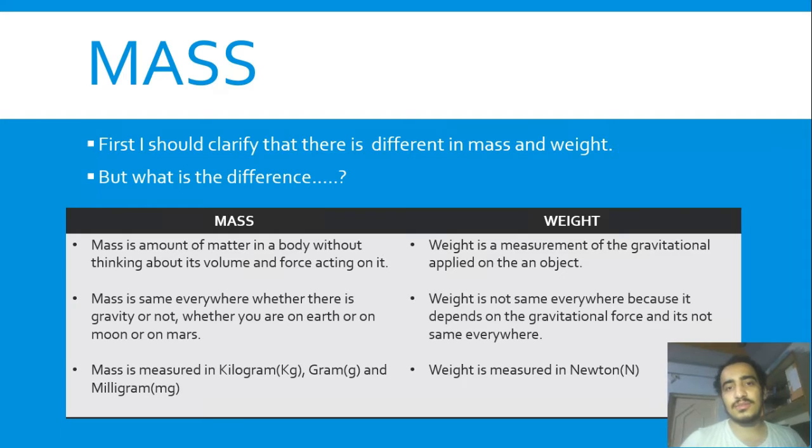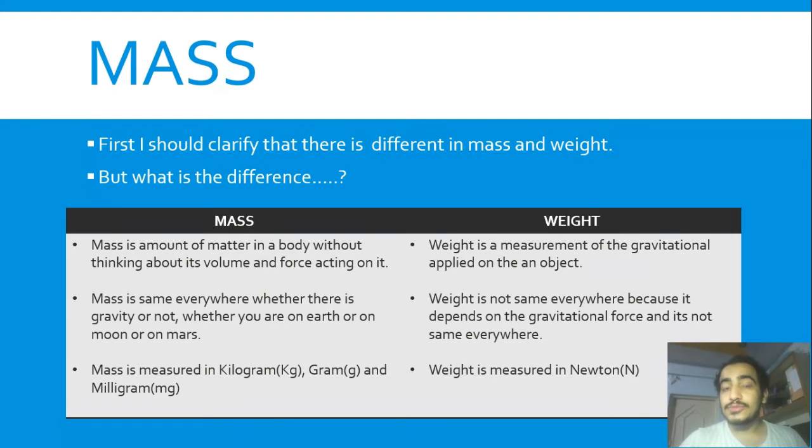The jeans you wear on earth, the same jeans you wear on Mars or moon, you will fit inside it properly. Jeans doesn't change. So the jeans in which you are fit on earth, equally you are fit on any other planet, regardless of any gravitational force, regardless of any volume.